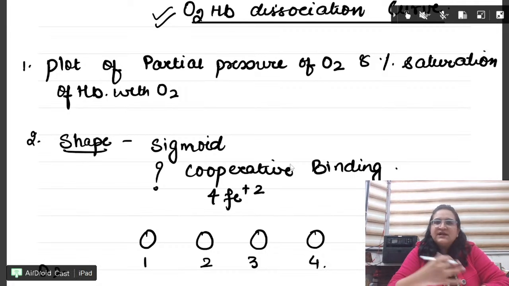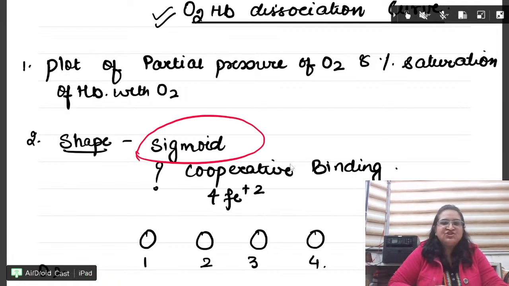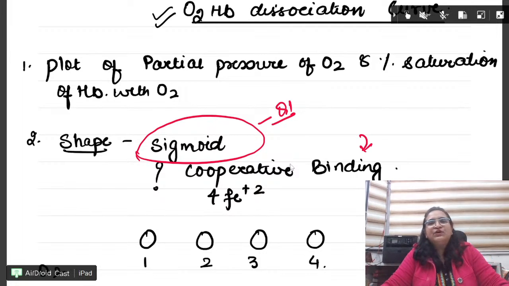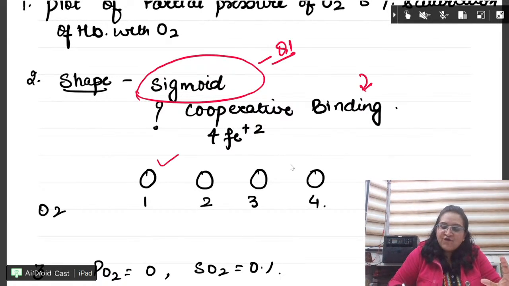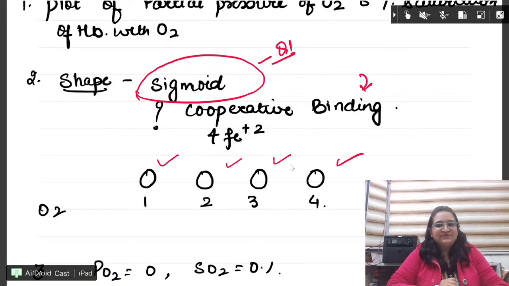Now, beta, oxygen hemoglobin dissociation curve. First of all, it is a plot of partial pressure of oxygen and saturation. It is sigmoid in shape. First question, sigmoid in shape. Why? It is because of the cooperative binding. Two very important questions. Fine? Why cooperative binding? Because each hemoglobin can combine with 4 oxygen molecules.